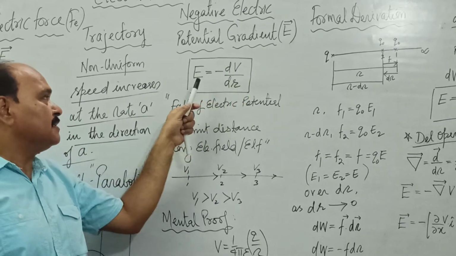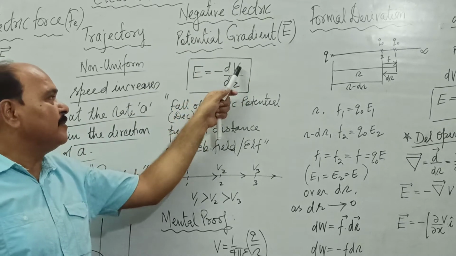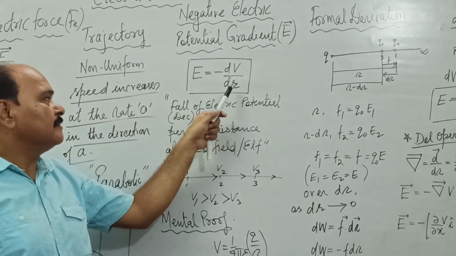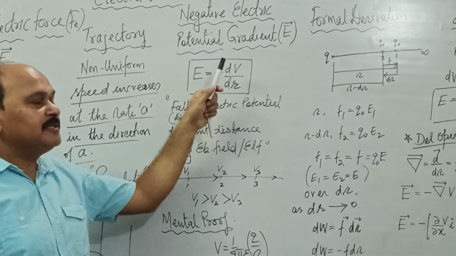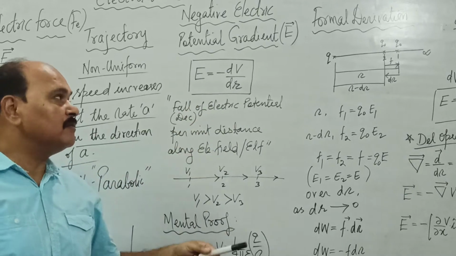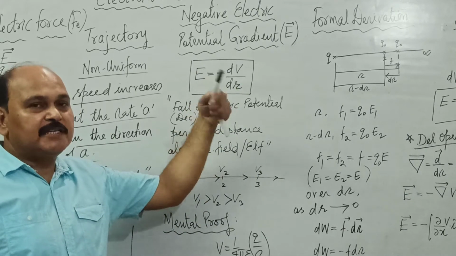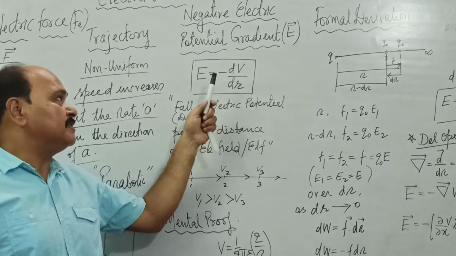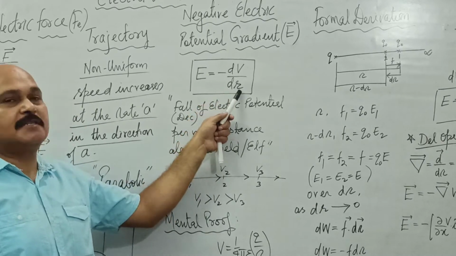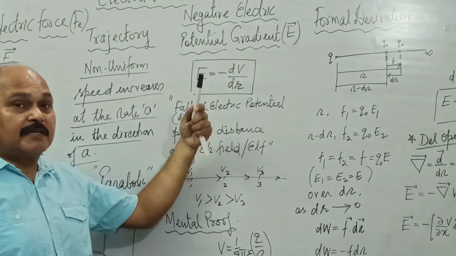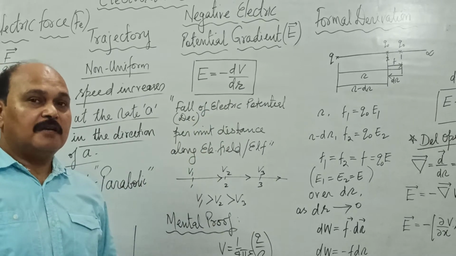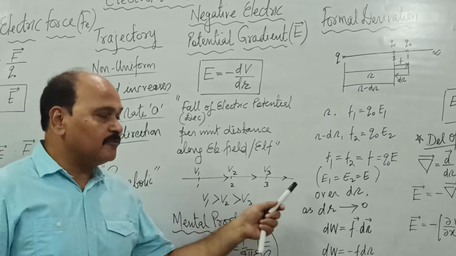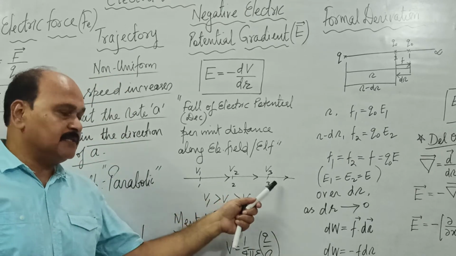Mathematically it is written as E is equal to minus dV by dr. Minus means decrease or fall. dV means change of potential. dr means distance. So, decrease of potential per unit distance. In every electric field, as we move along an electric line of force, electric potential decreases.